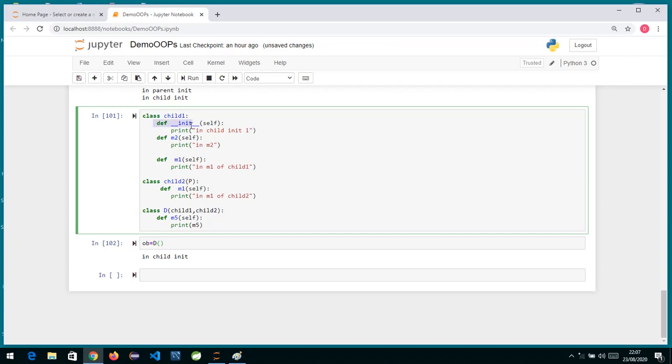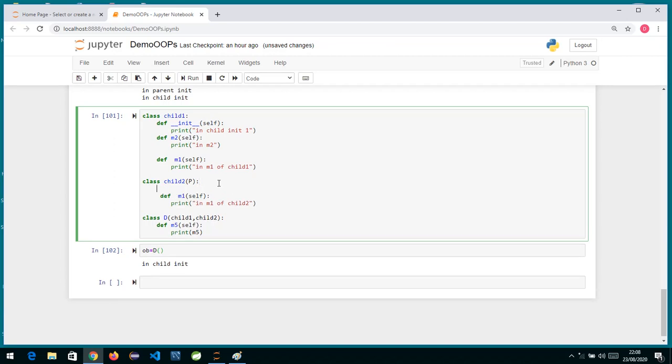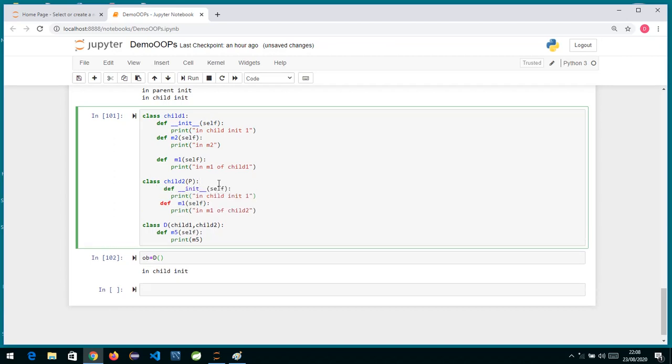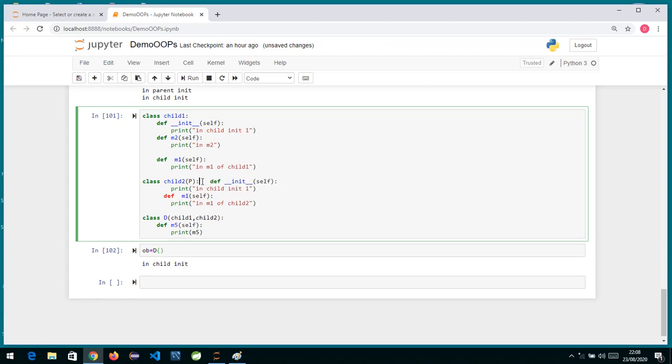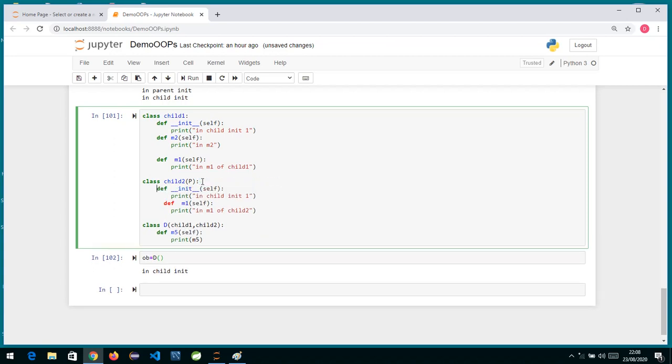Now if I have this same init method over here also, whenever you have multiple inheritance, we have a diamond problem. What is a diamond problem? Whenever you are inheriting from two parents, it could be possible that the method is there in both the classes.